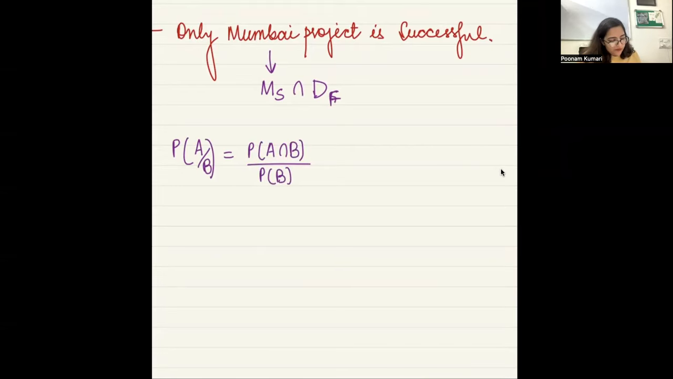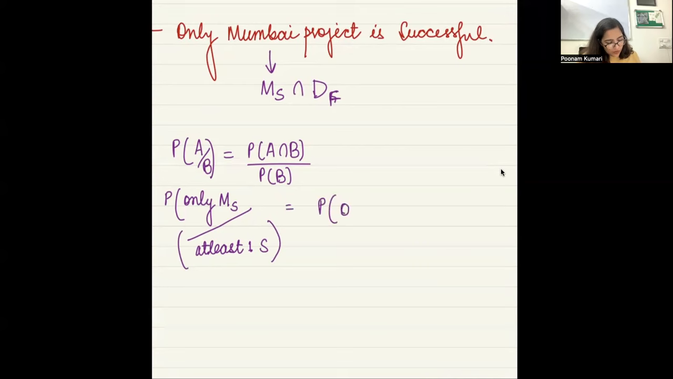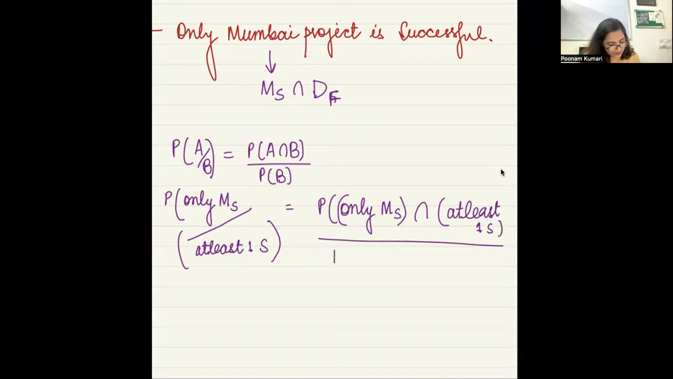Yes. Now, if I have to find the probability that only the Mumbai project is successful, given that at least one success, what is that going to be? Probability that only the Mumbai project has succeeded, intersection at least one success, right? And then you divide by the probability that at least one succeeded. Yes or no? यही होगी मेरी probability. Yes, ma'am.